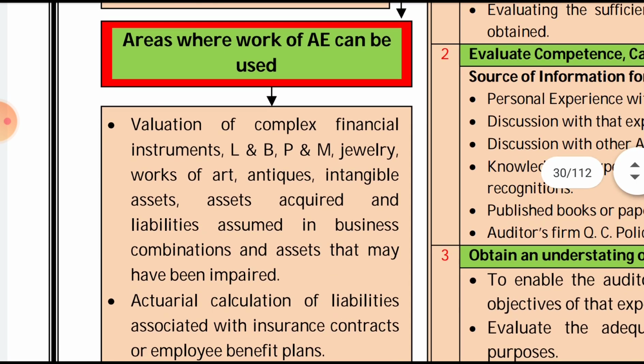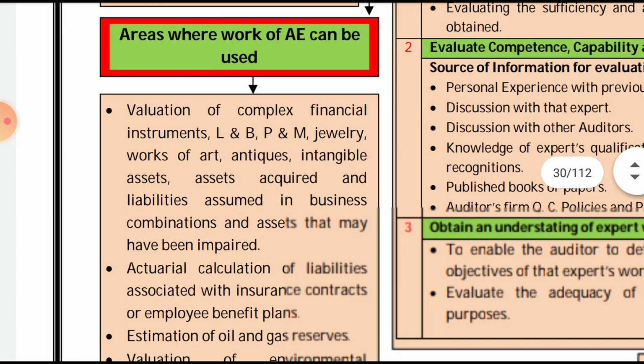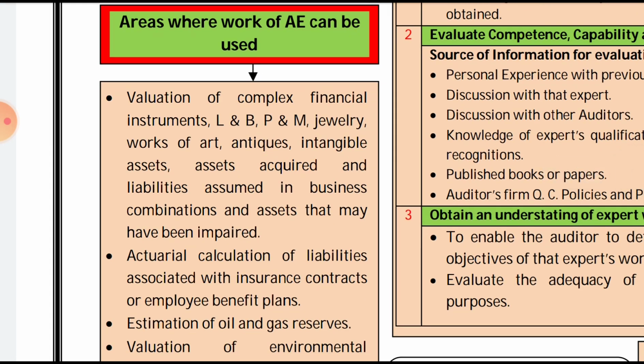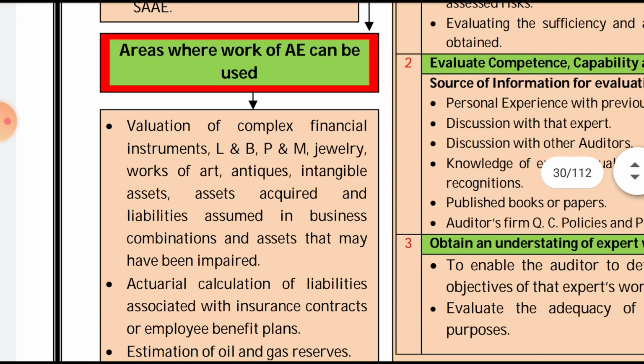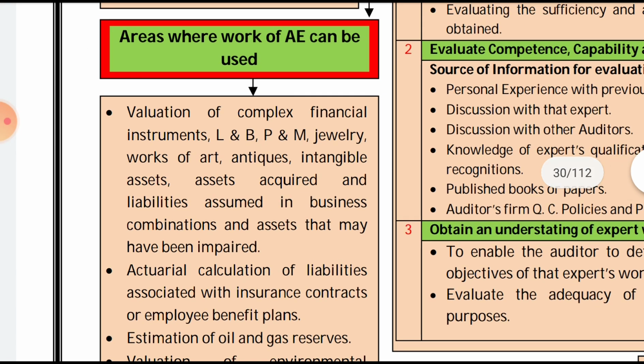Areas where the work of the auditor's expert can be used. These are the examples where the work can be used. There can be other areas as well, but if it is asked in the exam, we have to write these specific areas. First is valuation of complex financial instruments, land and building, plant and machinery, jewelry, works of art, antiques, intangible assets acquired, and the liabilities assumed in a business combination, and the assets that may have been impaired.